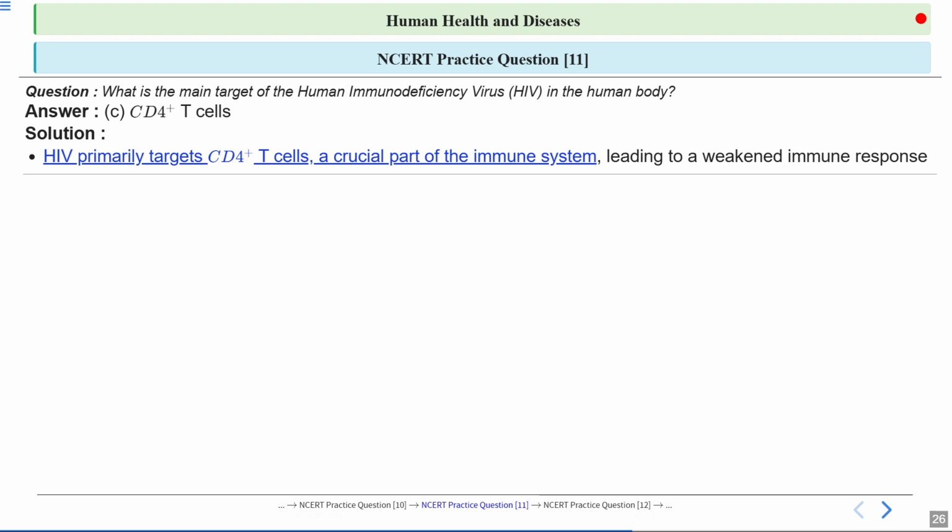Okay. So whenever the HIV virus enters the body, it will first infect macrophages. It will multiply in macrophages and then it will multiply in the CD4 T cells. Okay. And when these cells burst, then these viruses are released and they infect the other T cells. So the number of these T cells keeps on decreasing and the person becomes immunocompromised.